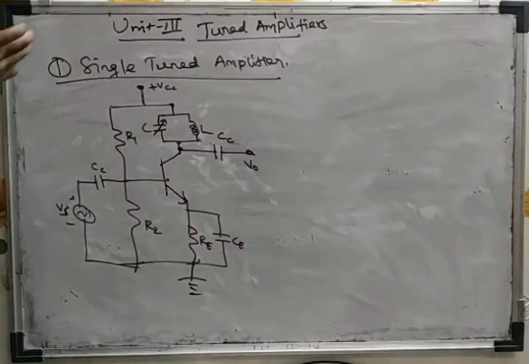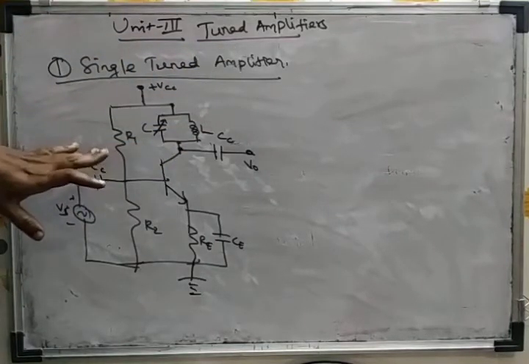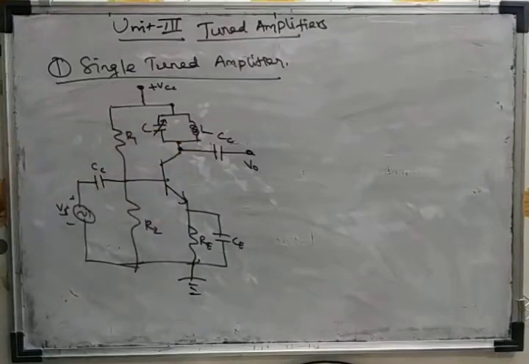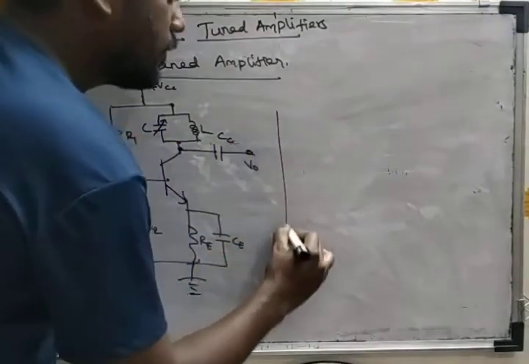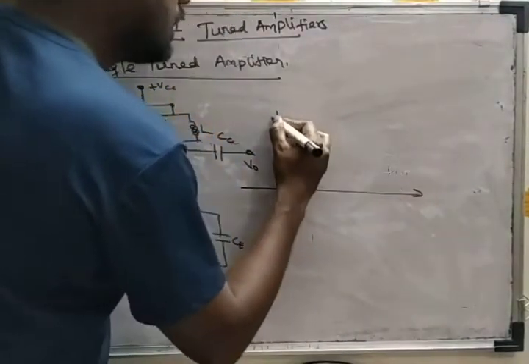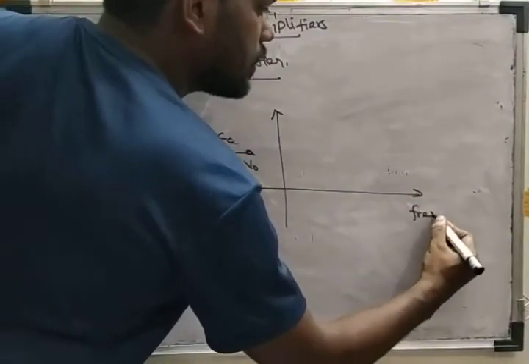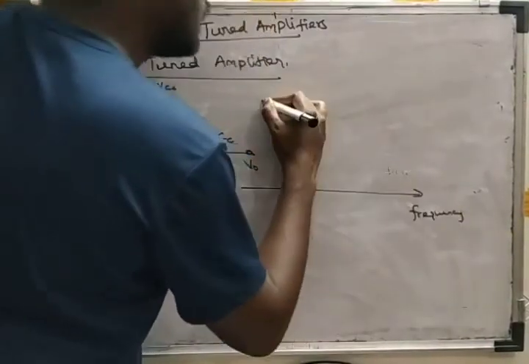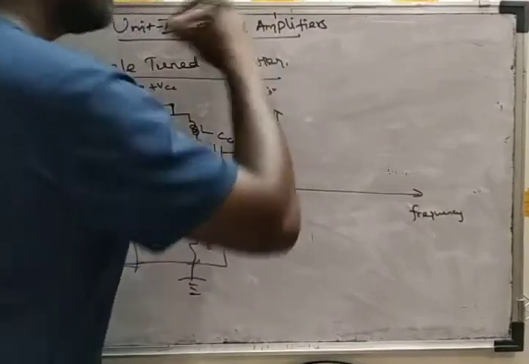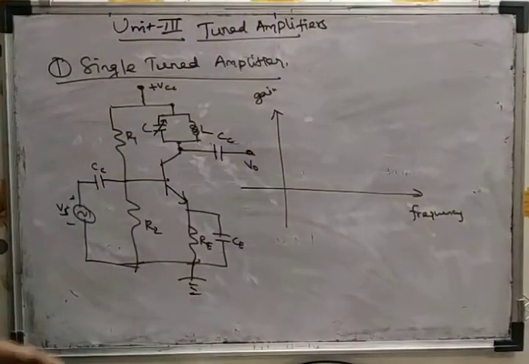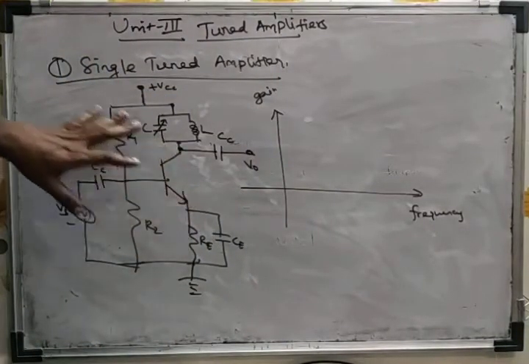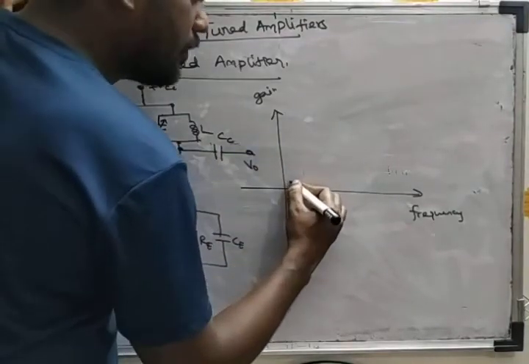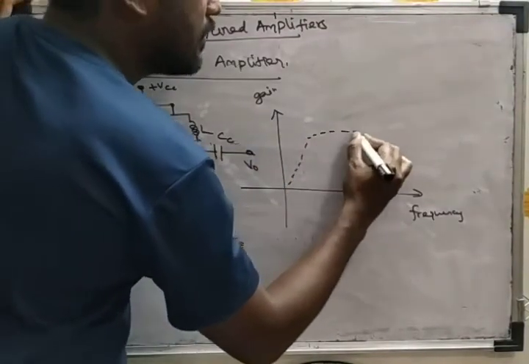In tuned amplifiers, if you look at the response, frequency versus gain, as in the case of a basic amplifier, we have a response like this.